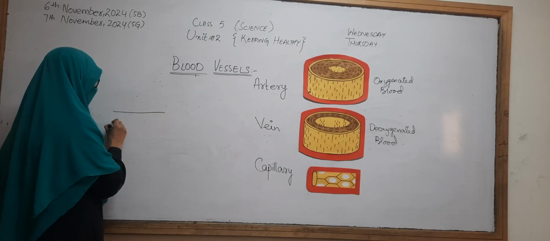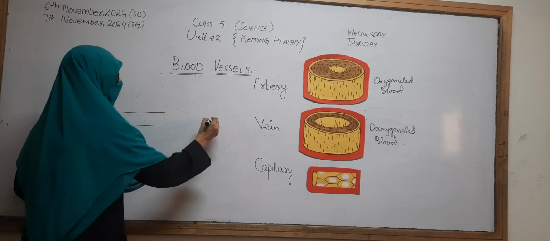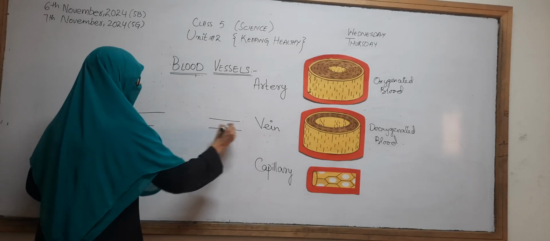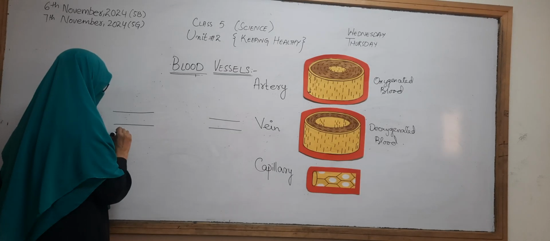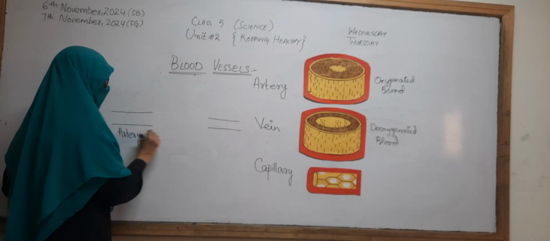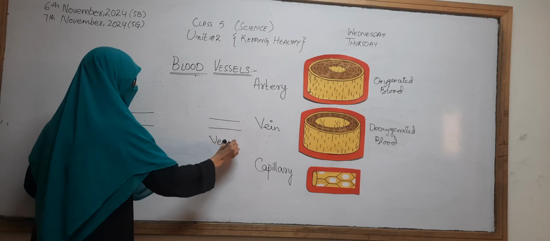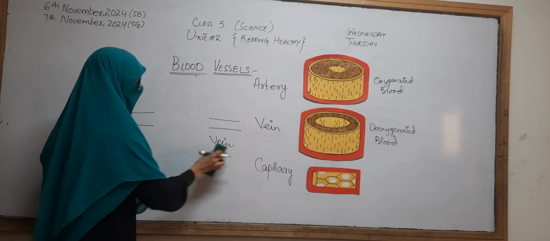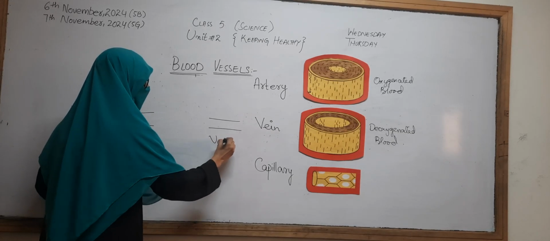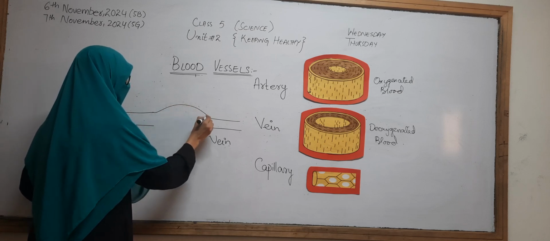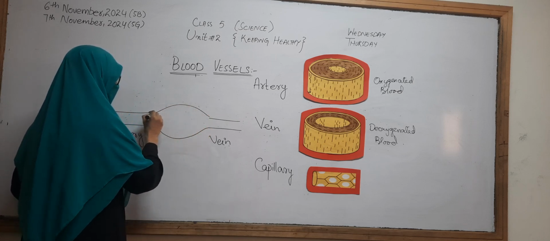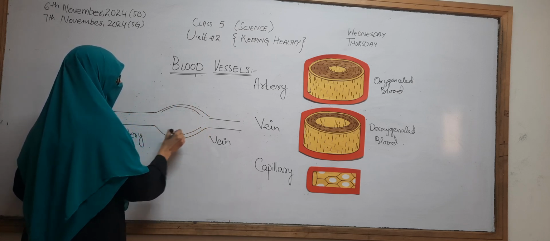If I say that this is the artery and this is the vein, then there is the network of the capillary.